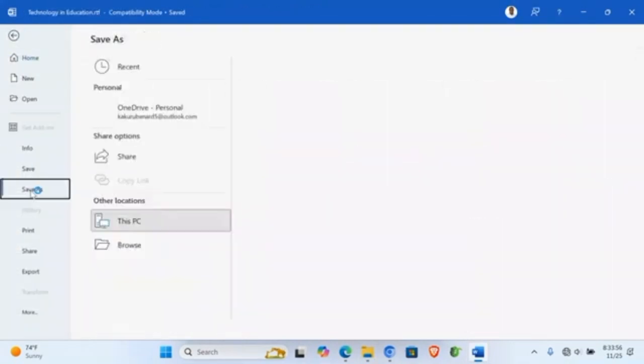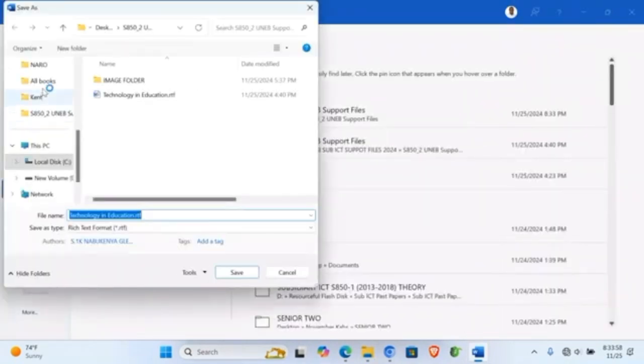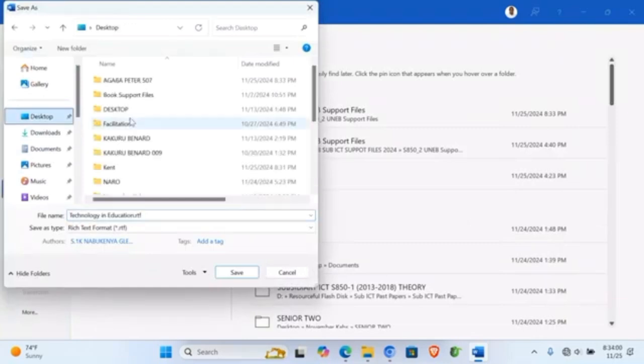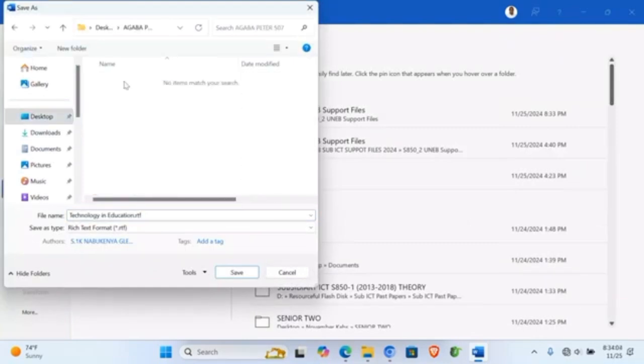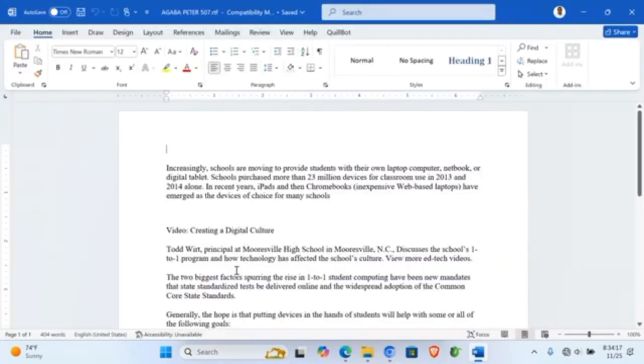Now you go and save it into your folder that you have created. You check your name and personal number, you rename it as you give it your name and personal number. Please emphasize it. Now I'm going to say save.